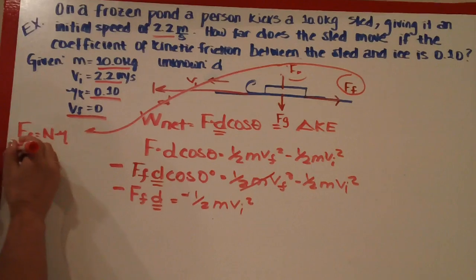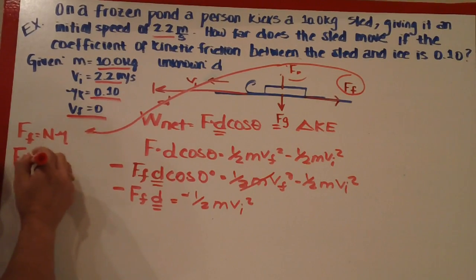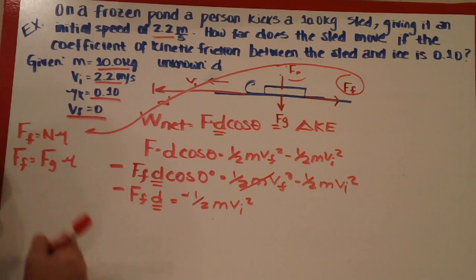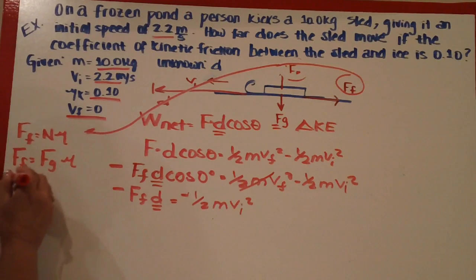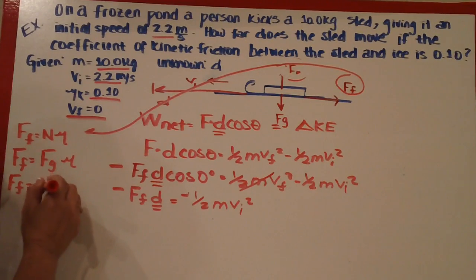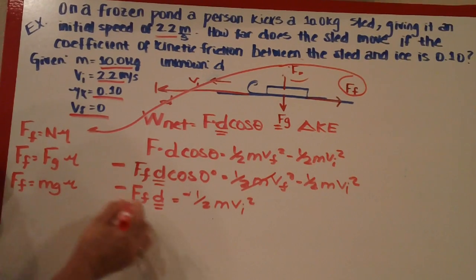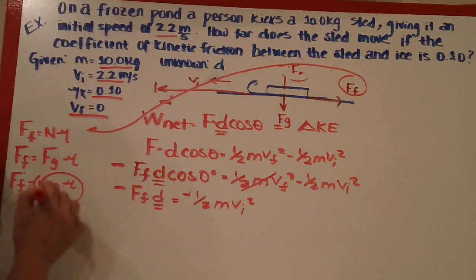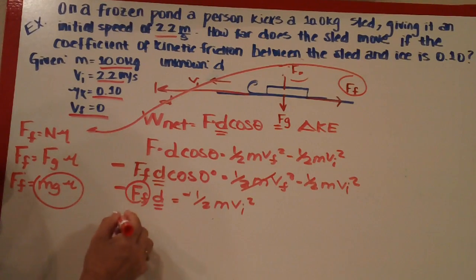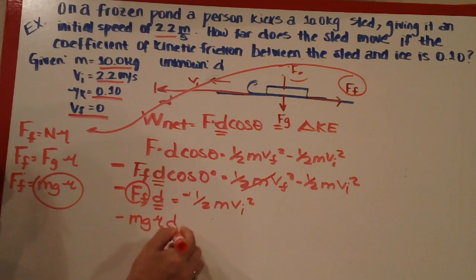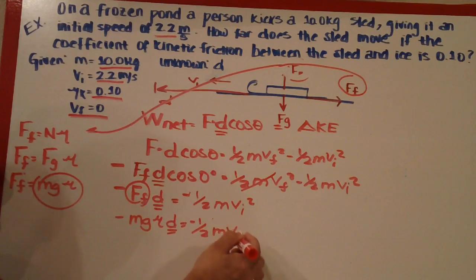The normal force is equal to the gravitational force, because the sum of the forces has to be 0, and the gravitational force is just the mass times the gravity, times mu. So now we're going to put this in here. Where we have this value right here, we're going to replace it. So we have negative m g mu times the distance, that's what we're looking for, equals negative 1/2 m v initial squared.